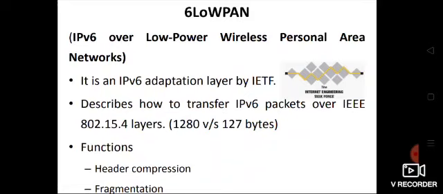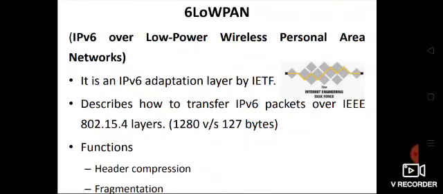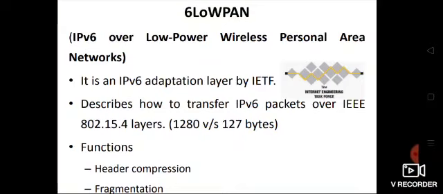Previously I discussed that the MTU size of IPv6 packets is 1280 bytes, but the 802.15.4 MTU size is 127 bytes. So now we have to use IPv6 and pass the data through 802.15.4 for IoT access networks. For that we have to fragment the data into 127 byte MTU. That will be taken care of by 6LoWPAN.